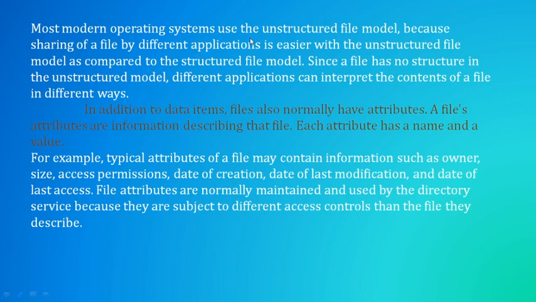If we have a structured file model, we need to organize it in that particular structure format only, otherwise some applications may not accept it. So going with the unstructured file is much easier than the structured file model. This is the reason.